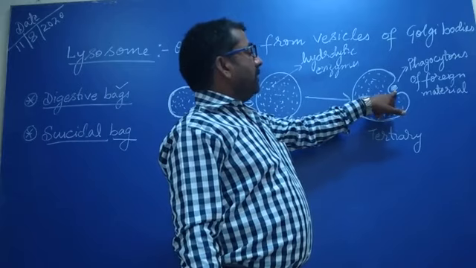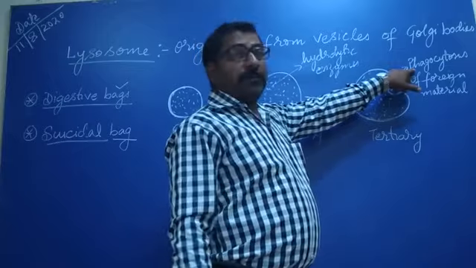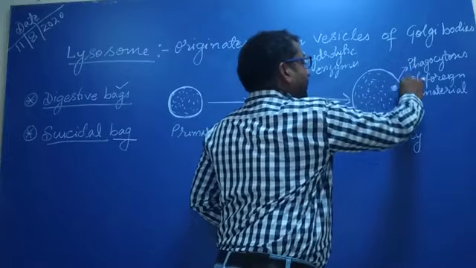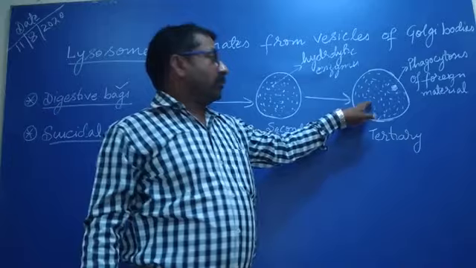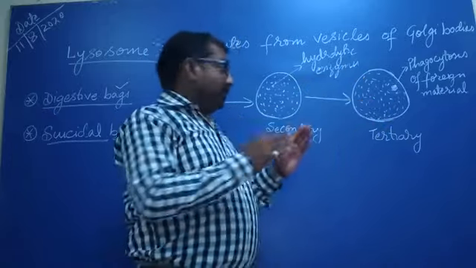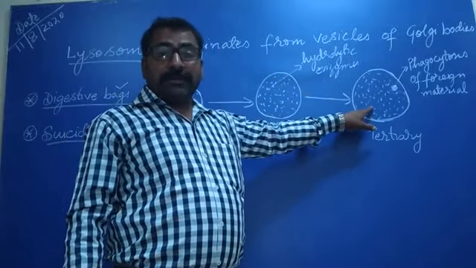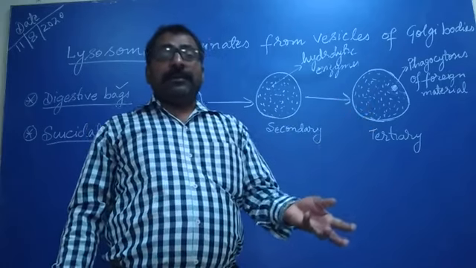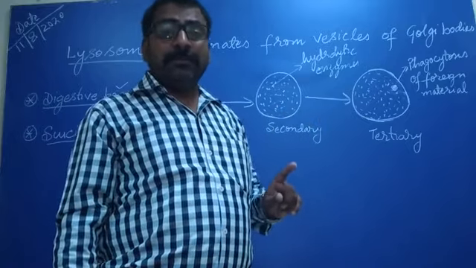Here I have shown you the foreign particle, and this lysosome is performing phagocytosis, engulfing the material inside it, and then the hydrolytic enzymes present inside the lysosome digest it, meaning they destroy it. Since they contain hydrolytic enzymes, when any unwanted chemical substance enters our cell, lysosomes engulf and digest it. That's why it is popularly known as digestive bag.